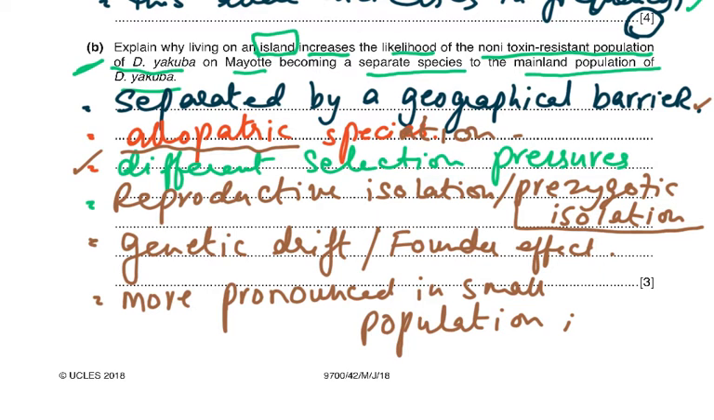Now there could be different selection pressures. Mainland could have different weather conditions or humidity or wind or something like that, which of course would be the selection pressure.